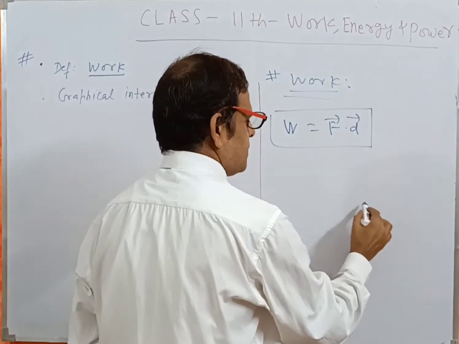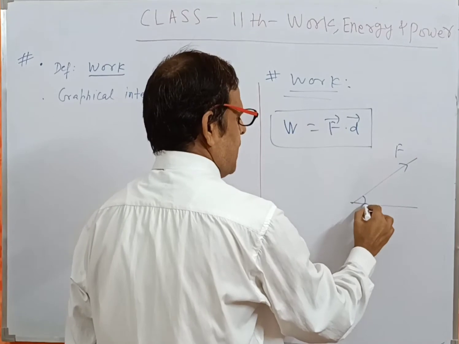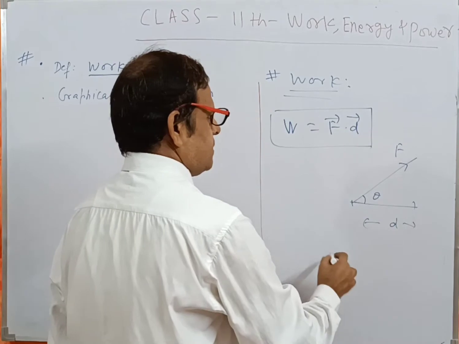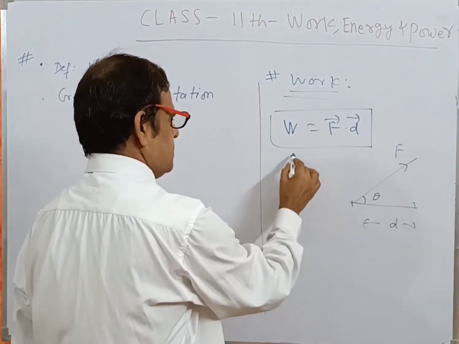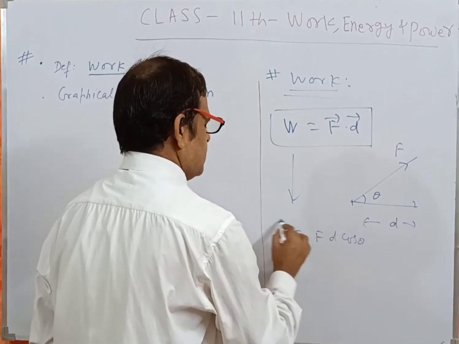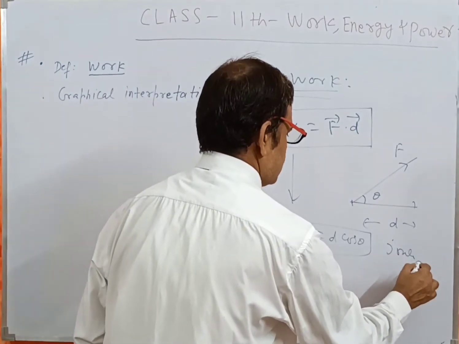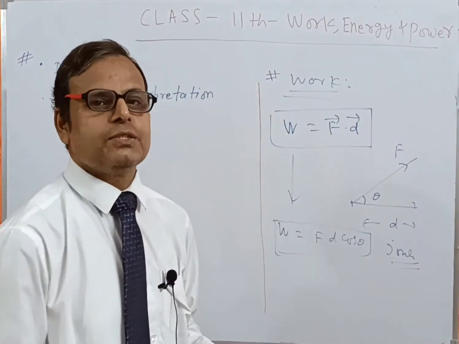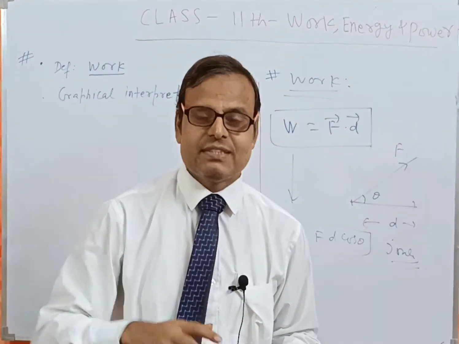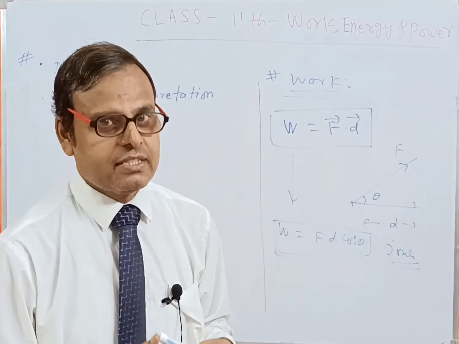Since a force F is applied at angle theta and it covers a displacement d, the dot product gives W is equal to Fd cos theta, according to the rule of dot product. Its unit is joule. So this is the work defined in terms of force vector and displacement vector.